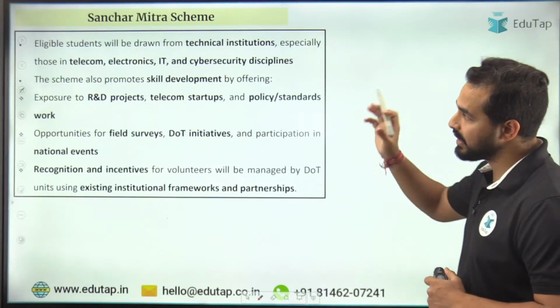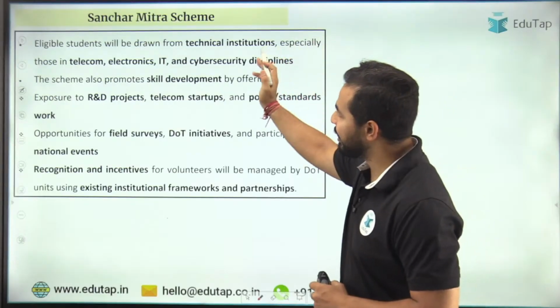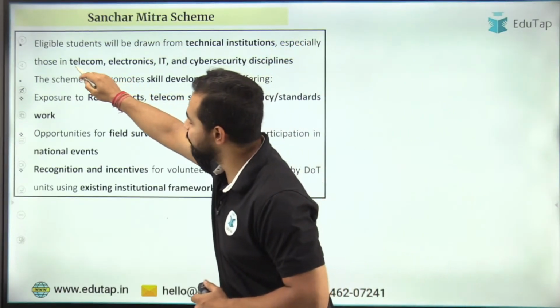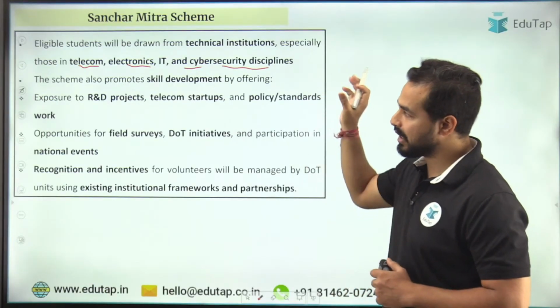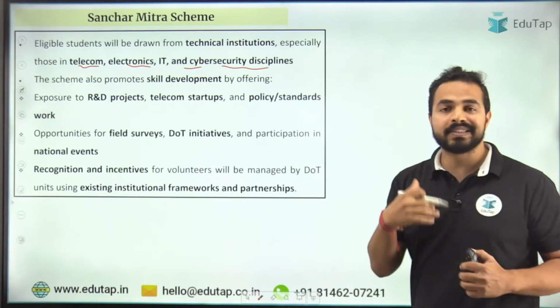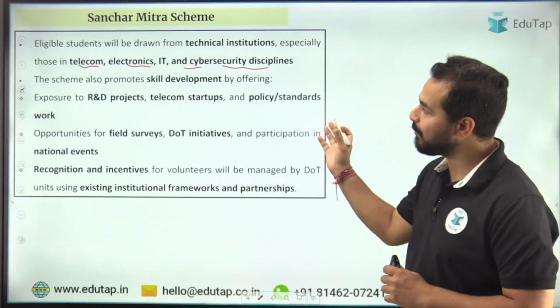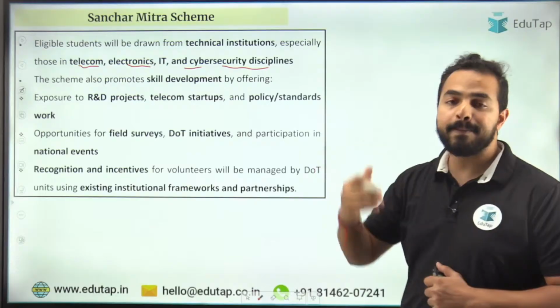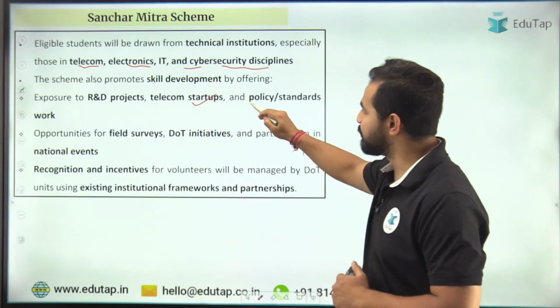Apart from that, these eligible students will be drawn from the different institutions, like the technical institutions which are in the field of telecom, electronics, IT, cyber security. So they will be done in this particular part. And the scheme will also promote the skill development of the Sanchar Mitras. ठीक है, तो skill development भी promote करेंगे कैसे? By providing them exposure to the research and development projects, telecom startups, policy standards.